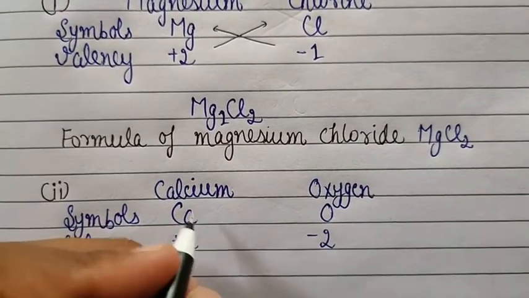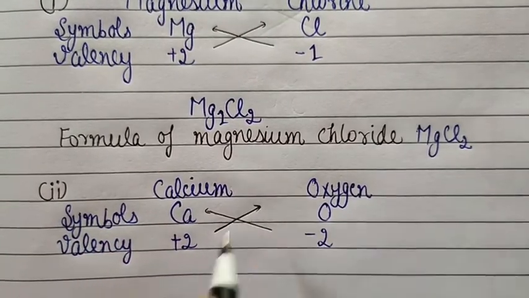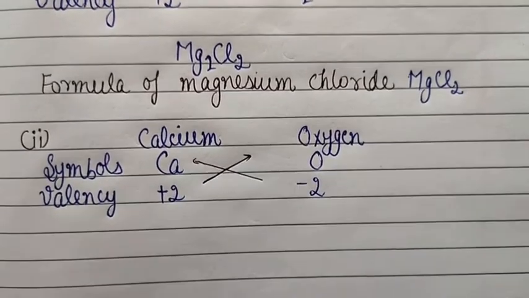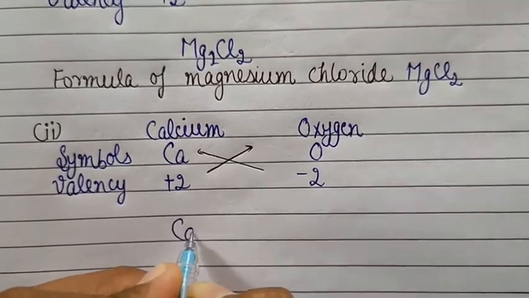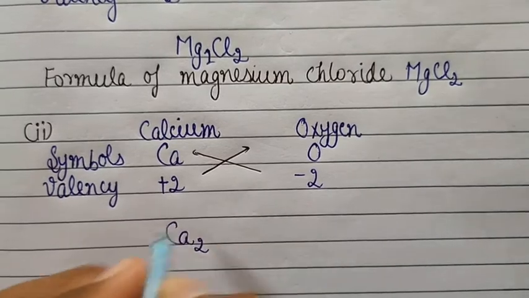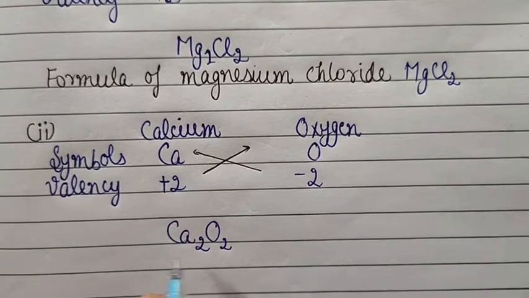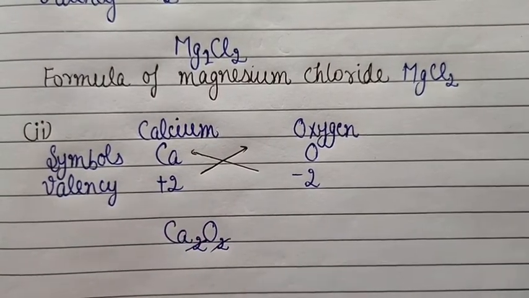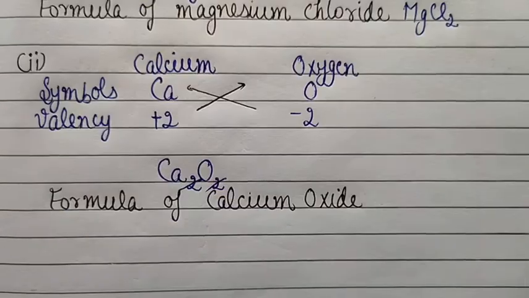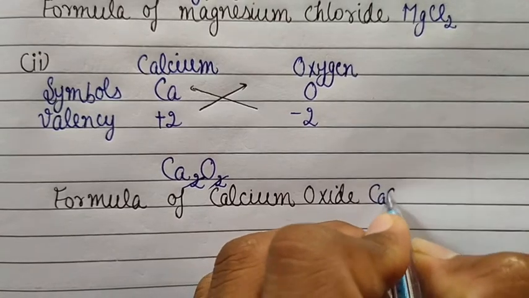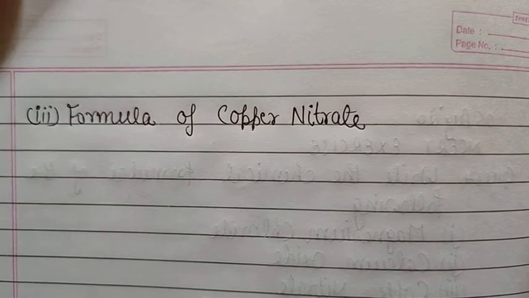Okay students, and now what we will do? We will cross over their valencies. In this manner we will cross over their valencies. And what we used to do? We used to write the symbol of metal first. So it will be Ca and its crossover valency 2, and then non-metallic oxygen and its crossover valency 2. Now we will simplify these numbers. So the formula of calcium oxide comes out to be CaO.